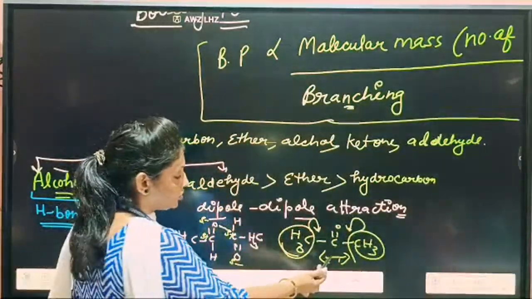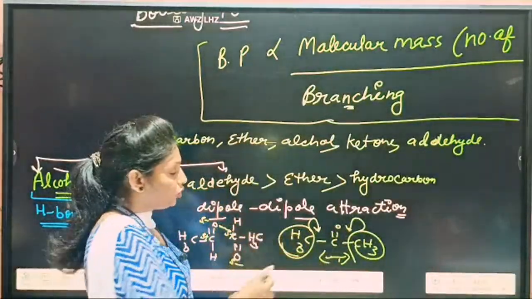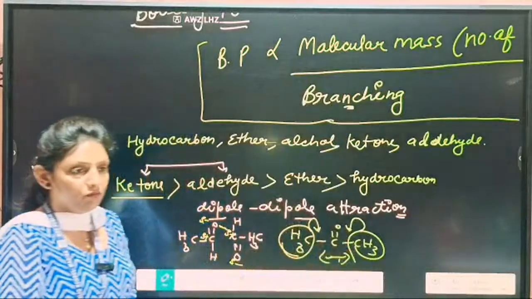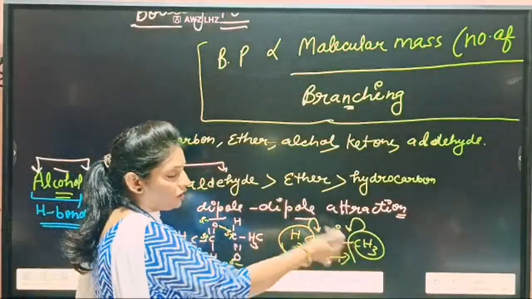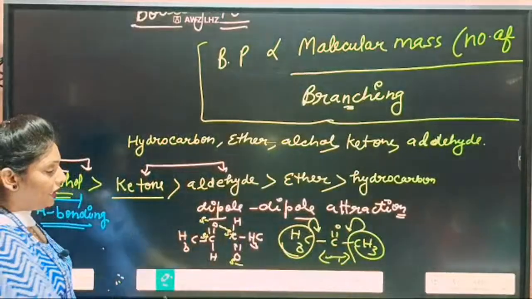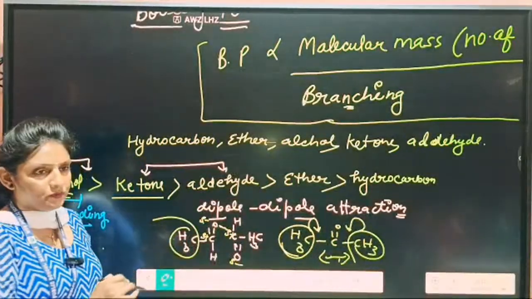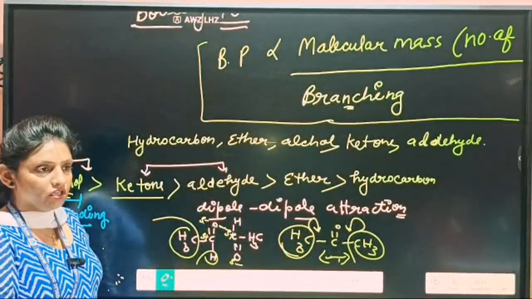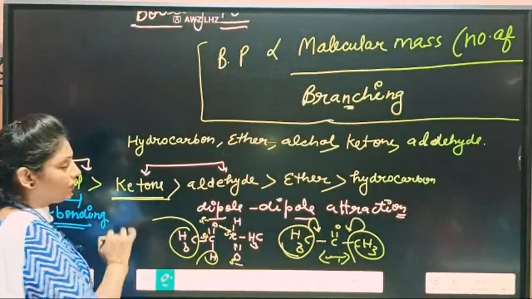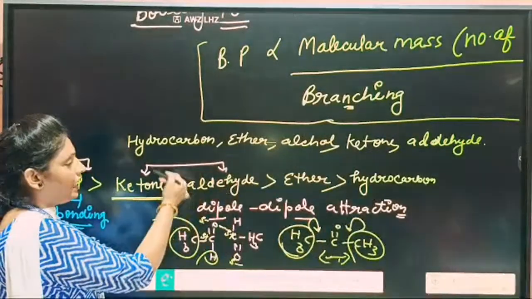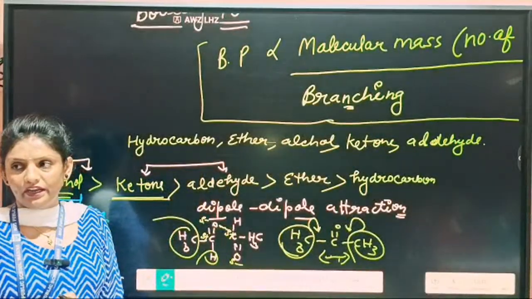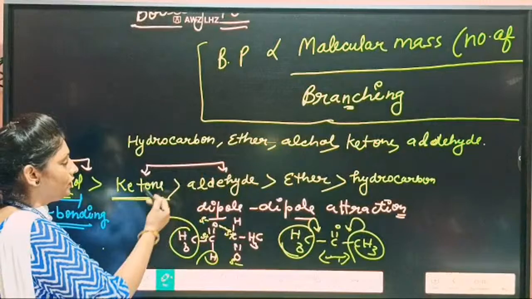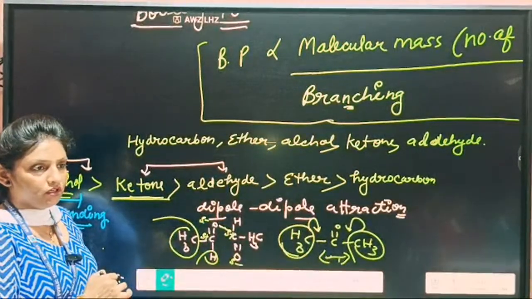This attraction is strong in case of ketone due to the presence of two alkyl groups, because alkyl groups are electron releasing groups. In case of aldehyde, only one alkyl group is present, and the second one is hydrogen. So the boiling point of ketone will be slightly higher as compared to the aldehyde, due to the presence of two alkyl groups.